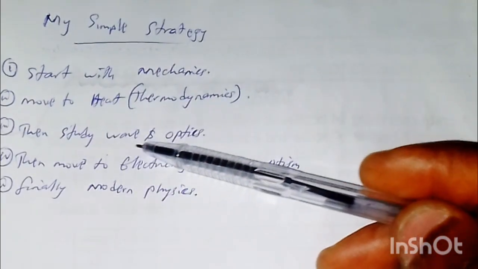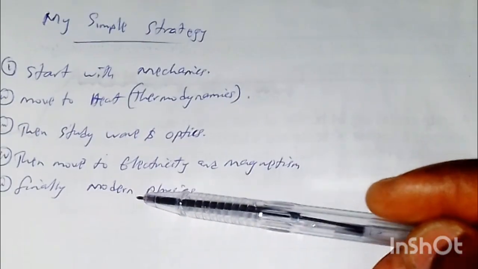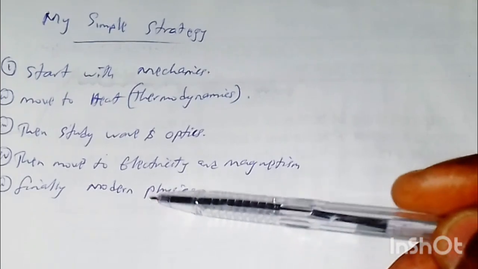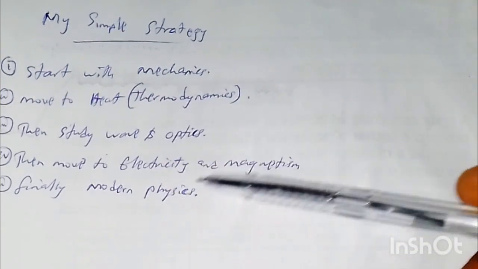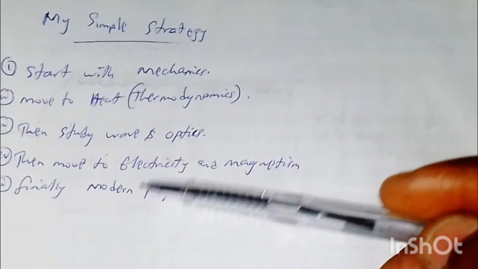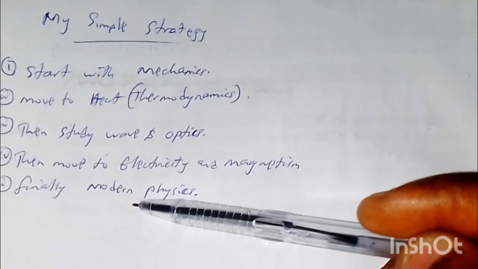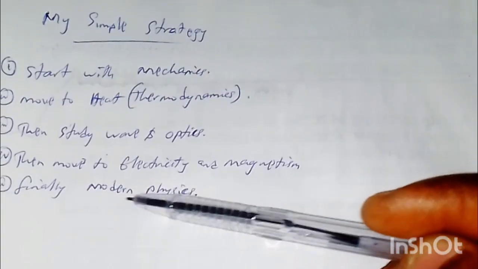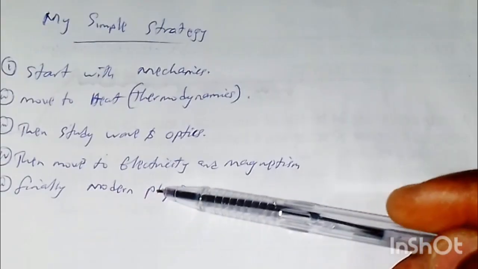Now, the idea we've gotten from wave, we use it to explain wave-particle duality. That one you understand when you get it. It's not actually that difficult. But if you understand wave and optics very well, you easily understand what wave-particle duality is talking about. The knowledge we've gotten from electricity and magnetism, we're going to use to explain electron movements here, because electricity mainly is actually the flow of electrons. So the movement of electrons and everything, modern physics breaks it down to the microscopic level and explains deeply why electrons are moving, how they are moving, how you can slow them down, how you can increase their speed and everything. Modern physics breaks everything down.